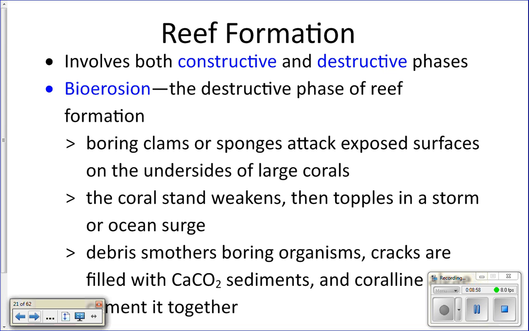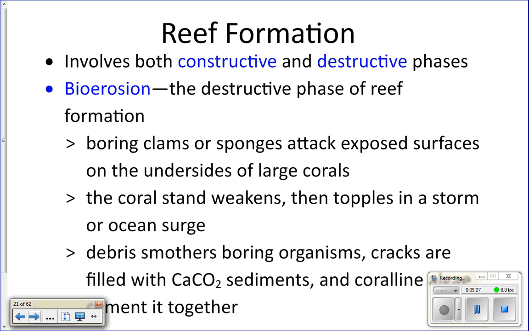So you get boring sponges and clams and worms that will actually burrow into the base of coral colonies, and when they do that, they create little holes here. And those little holes weaken the base of the coral. So now when a storm comes, that coral colony is weakened and it falls over.